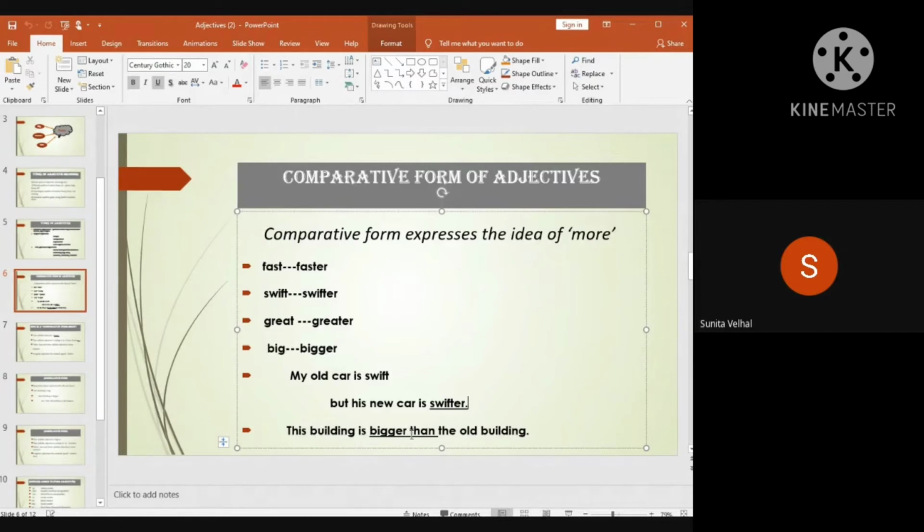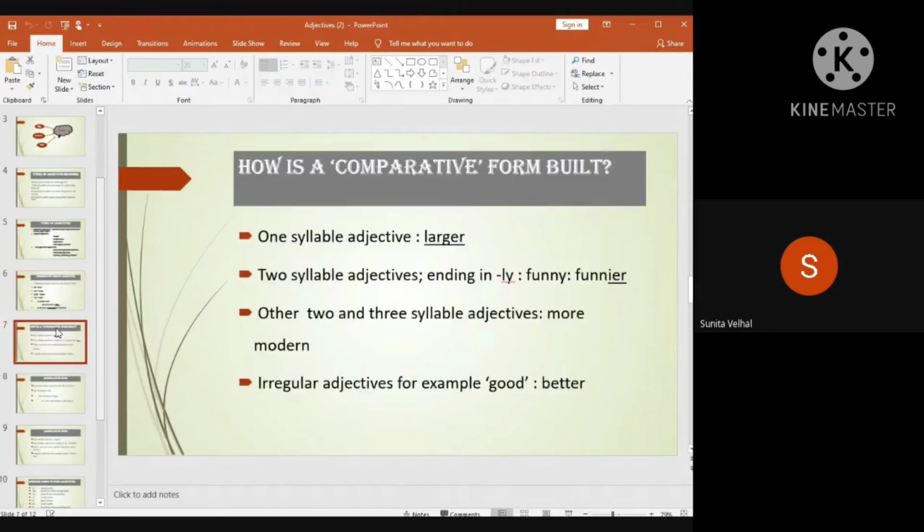This building is bigger than the old building. Bigger is the word which tells us the comparative quality of that building, and that is also called an adjective.